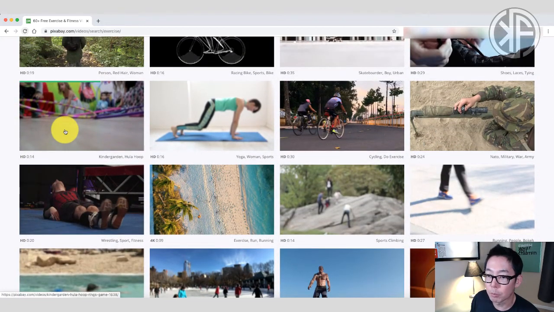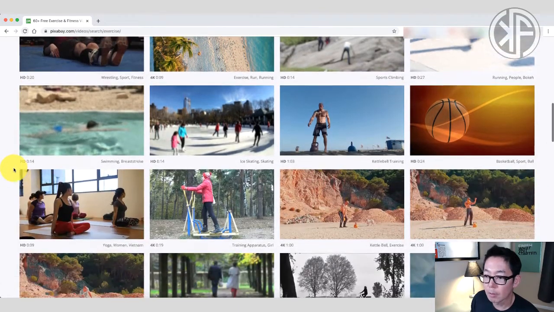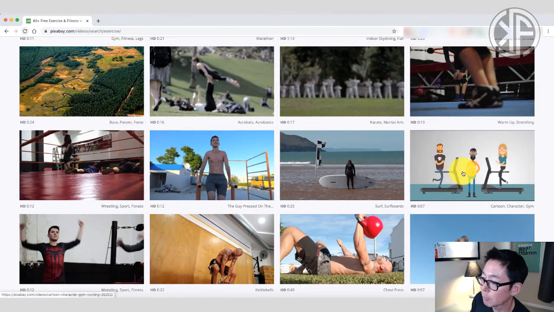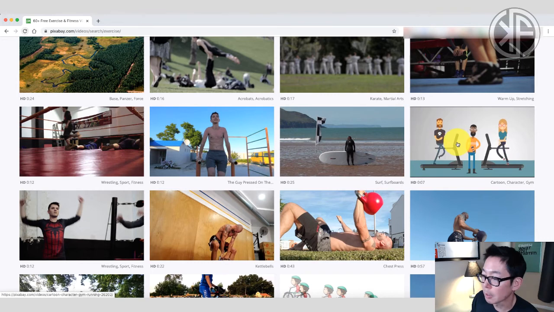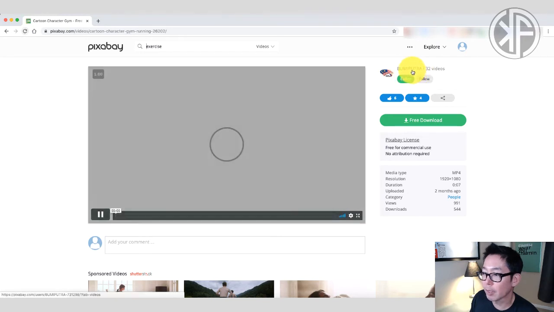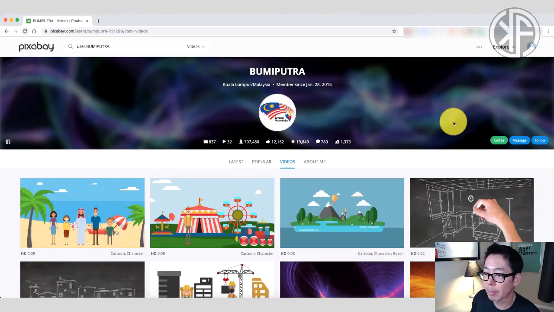Okay, so you can see they've got some blurred out videos. If you hover over the video, they play a clip of the video so you can see what it's all about. Let's see what else they got here. Oh, it looks like they've got an animation, which is pretty cool. Let's say you want to use this, which I happen to think is pretty cool. So we're going to click on that, and it is by Bhumi Putra. Sorry if I butchered your name. Bhumi Putra has 32 videos. Okay, so let's take a look at this person's profile.